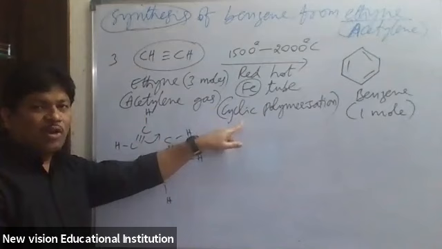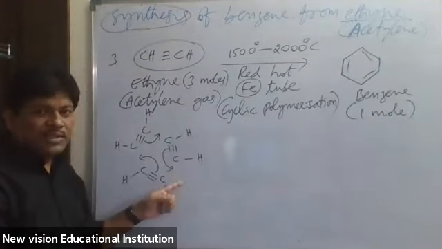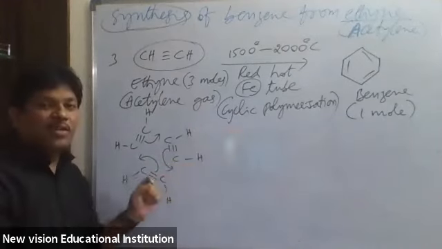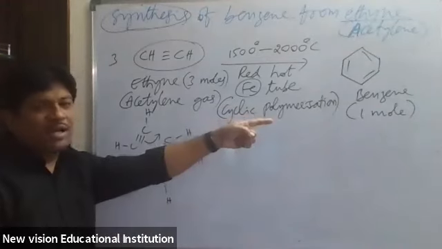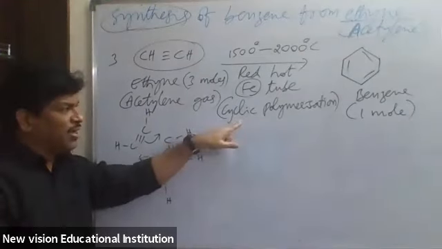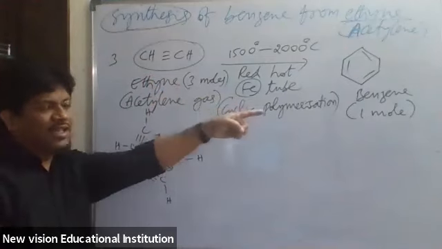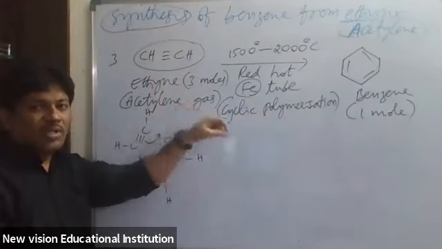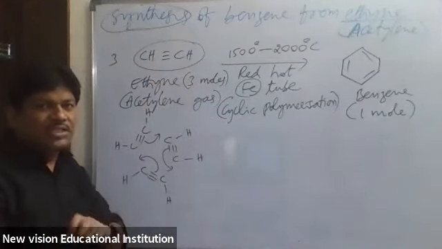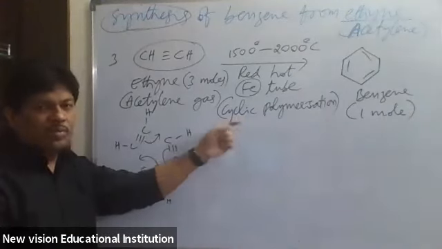Why is it called cyclic polymerization? Why not linear polymerization? All three molecules of acetylene are not undergoing linear polymerization here. They are undergoing cyclic polymerization, because they are giving a cyclic compound. As a cyclic compound is produced as the product, it is called cyclic polymerization. More than two molecules are combining with each other to form a single molecule, so it is called polymerization. The formation of a polymer from many monomers is called polymerization.